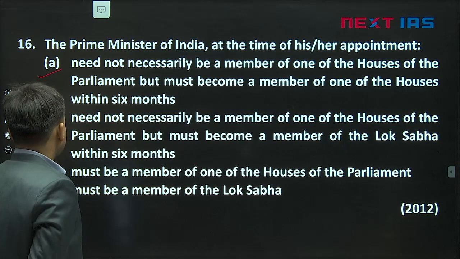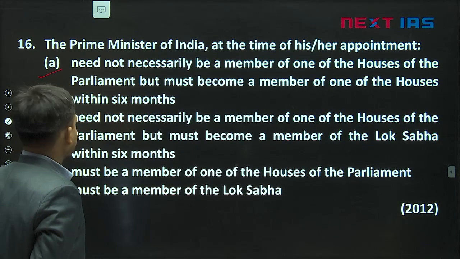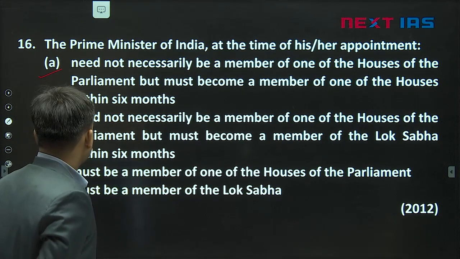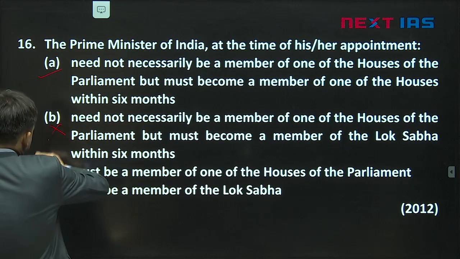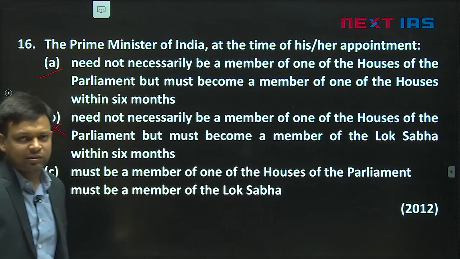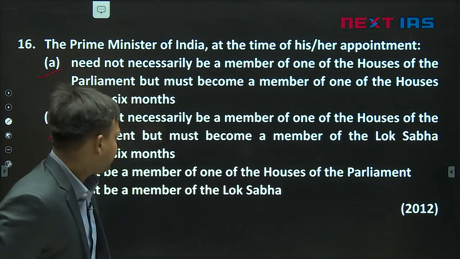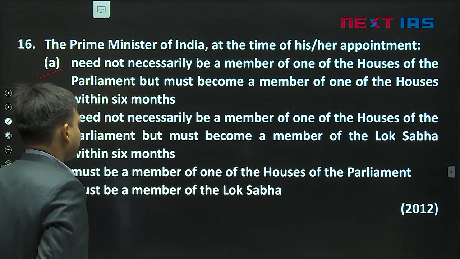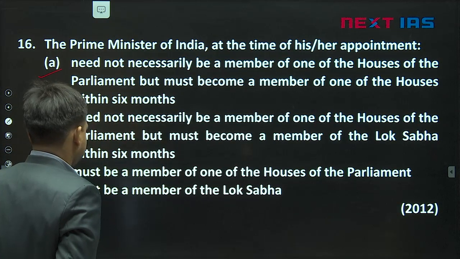Then, need not necessarily be a member of one of the houses of the Parliament but must become a member of the Lok Sabha within 6 months. Not correct. He can be a member of Rajya Sabha also. Dr. Manmohan Singh was a member of Rajya Sabha. Okay. Must be a member of one of the houses of Parliament.